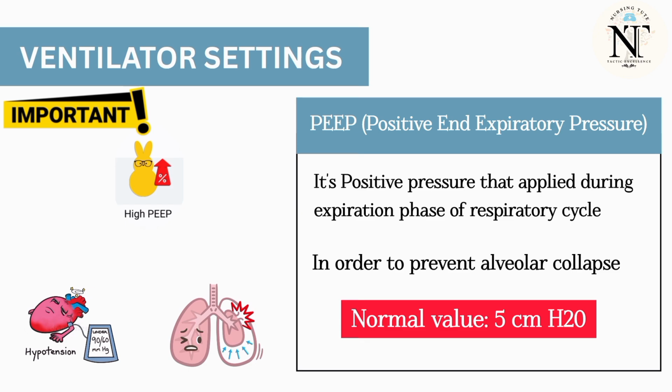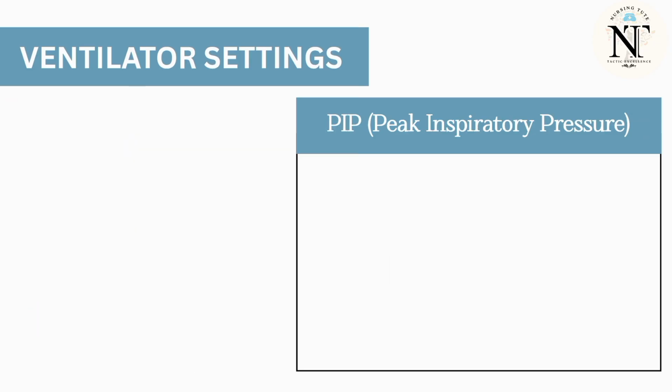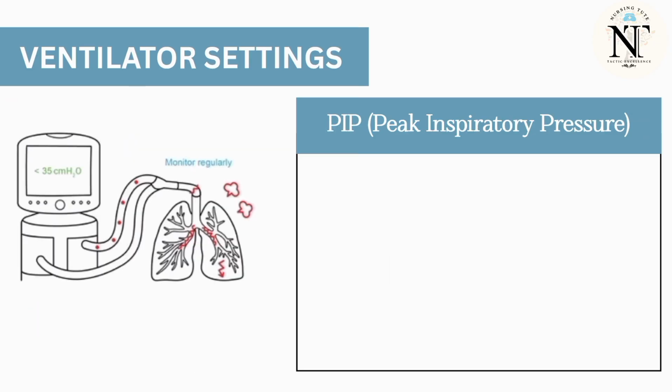If PEEP is increased, this will reduce the venous return. This leads to hypotension. Note this is an MCQ point. If PEEP is increased, the venous return to the heart will be reduced. This leads to hypotension. Then PIP, peak inspiratory pressure.